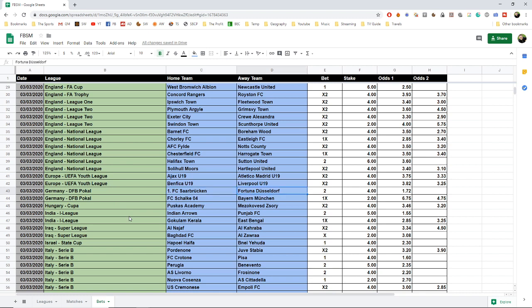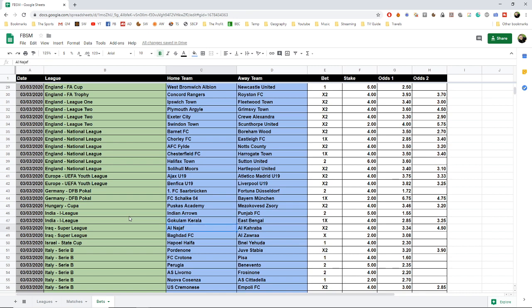We got Fortuna Düsseldorf to beat Saarbrücken, and we got Schalke to beat Bayern Munich or a draw after 90 minutes. In the Hungarian Kupa, we have a draw or a win for Mezőkövesd Zori. And in India we bet on Punjab FC, and we bet on Gokulam Kerala or a draw.